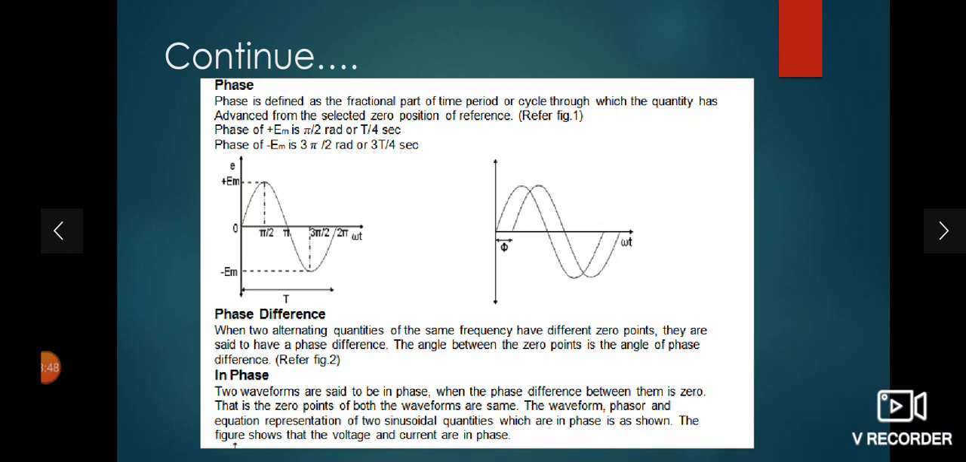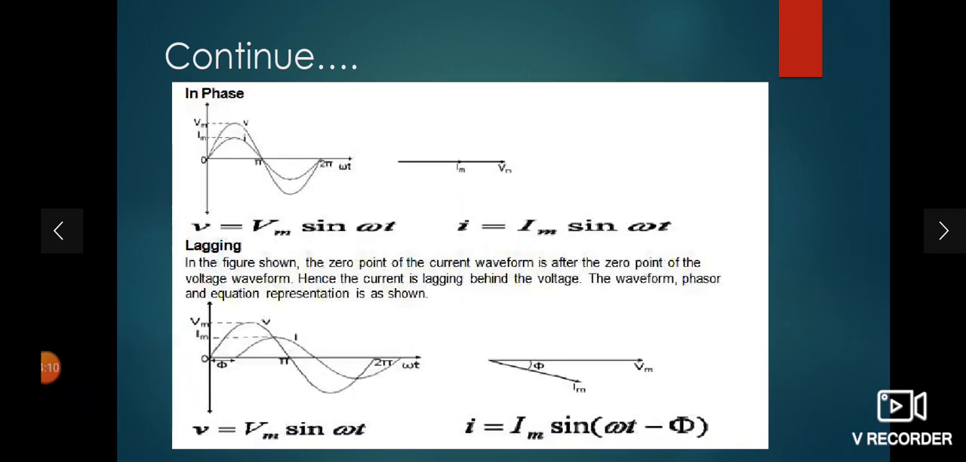Now what is a phase difference? When two alternating quantities are there, there can be a difference in their phases. Suppose both quantities start at the same time, attain the maximum value at the same time, and attain zero value again at the same time, then it is called in phase. There is no phase difference.